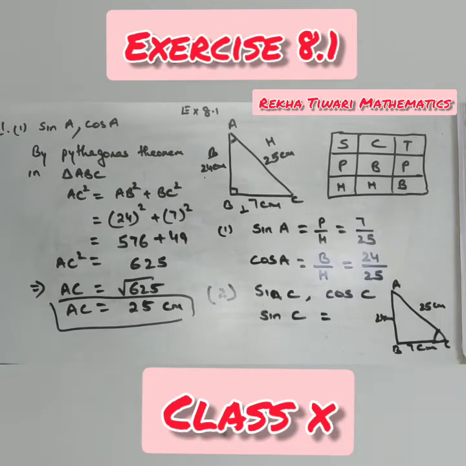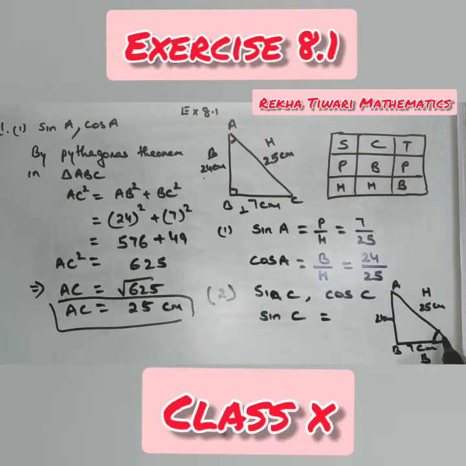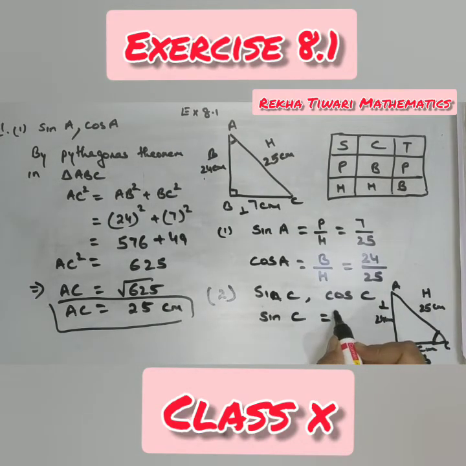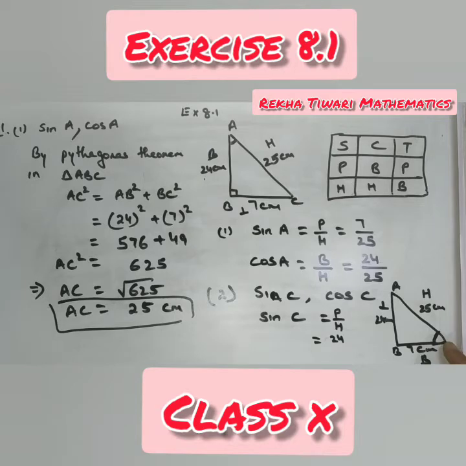This is angle C now. If this is C, 25 will be the hypotenuse only, because it is the longest side. Adjacent to C is 7 centimeter, so this becomes the base, and opposite to C is 24. This becomes the perpendicular. What is the formula for sine? Sine is P by H. How much is P now? 24. With respect to C, perpendicular is AB. So 24. And hypotenuse is 25.